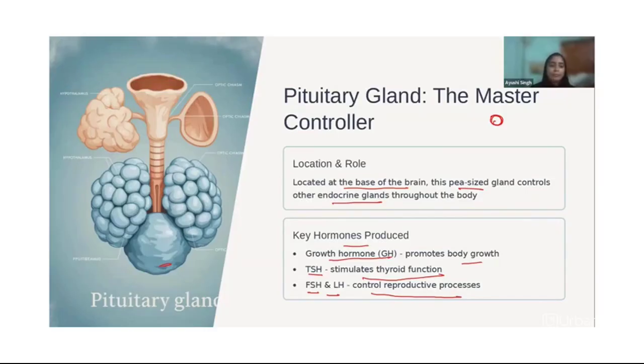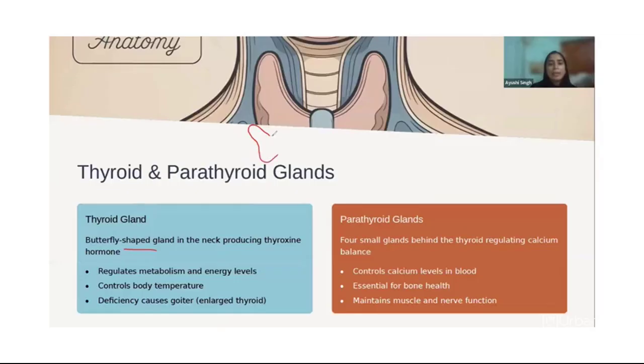Moving ahead, the thyroid and the parathyroid gland. The thyroid gland is a butterfly-shaped gland present in your throat or neck region. It looks something like this, not so good a butterfly here, right? It regulates metabolism. That means whether all the chemical reactions happening are fast or slow is decided here in the thyroid gland. And energy levels: whether you are feeling very low, lethargic, or very energetic is decided by the thyroid gland.